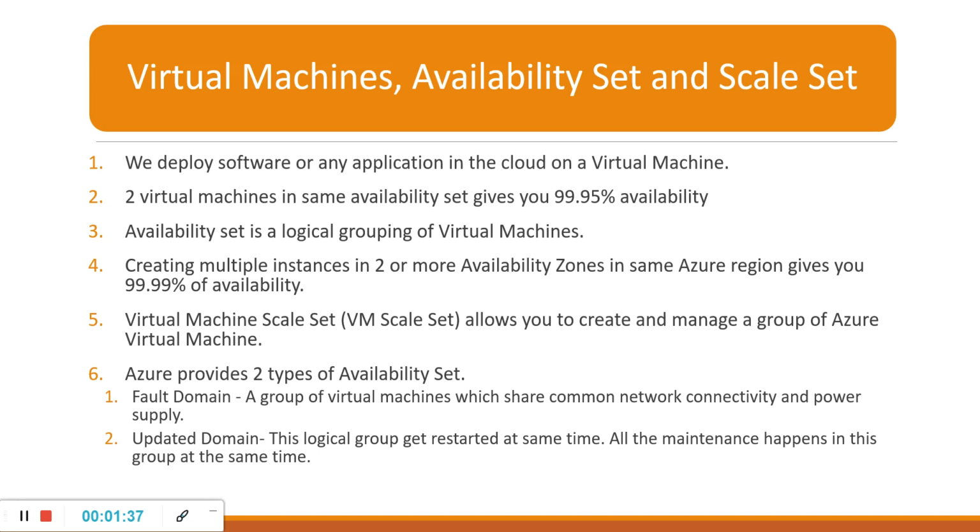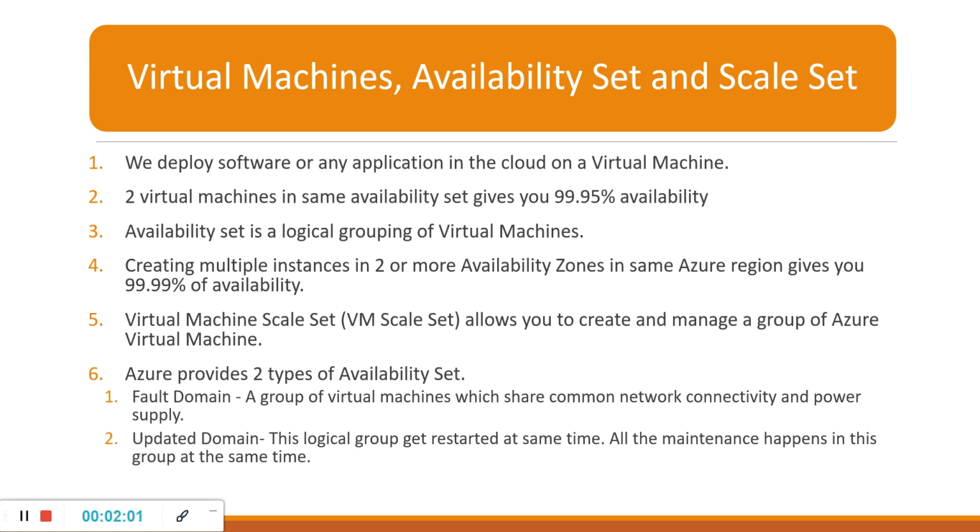Next is the update domain. This is a logical group that gets restarted at the same time, and all the maintenance, patching or software updates happen in this group at the same time. So if you have two or many virtual machines in the same update domain, they will get restarted at the same time.